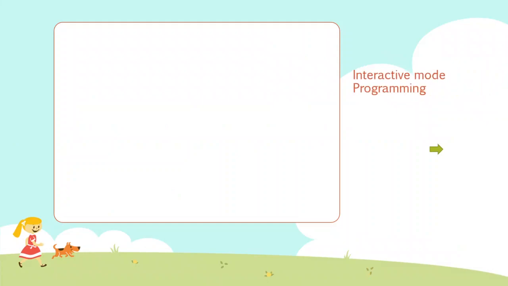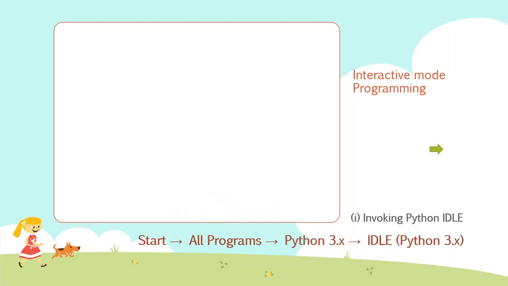Let us see what is interactive mode programming. First, let us see how to start Python IDLE. In order to start Python Integrated Development Learning Environment, you just click on the start button, go to all programs, select Python 3.x and select IDLE.